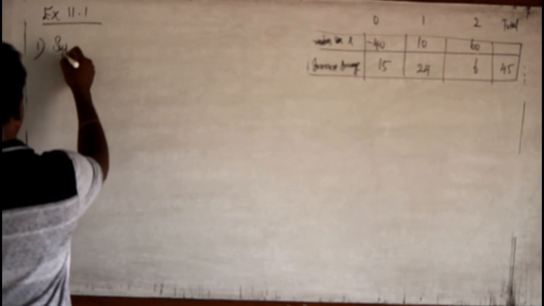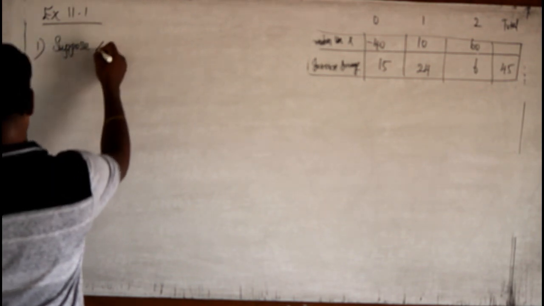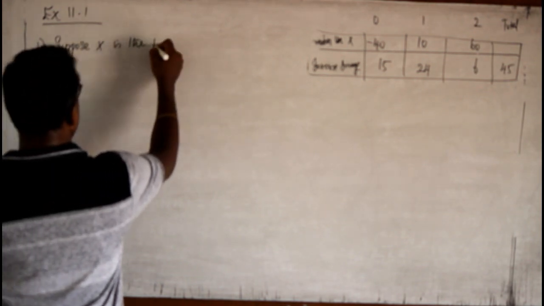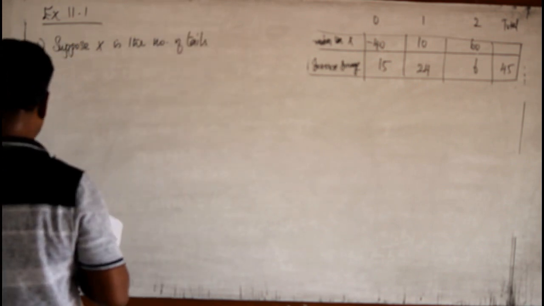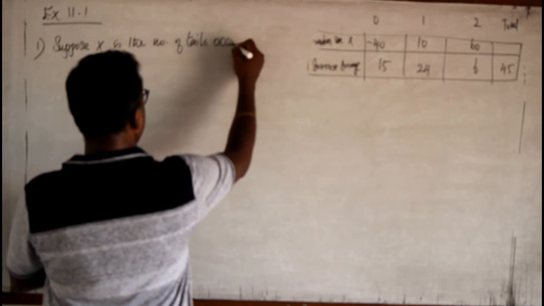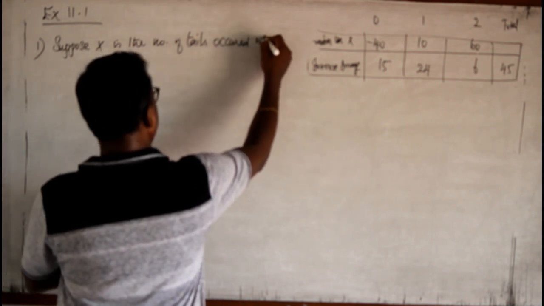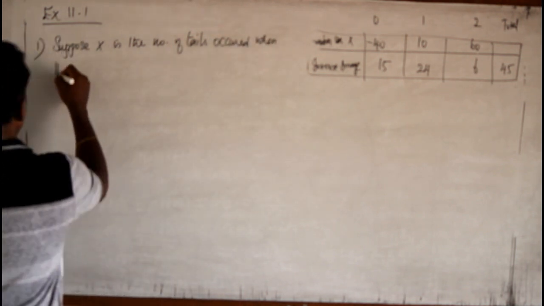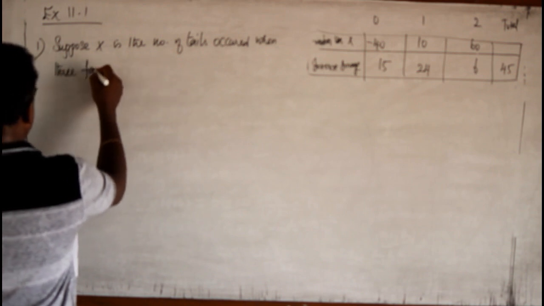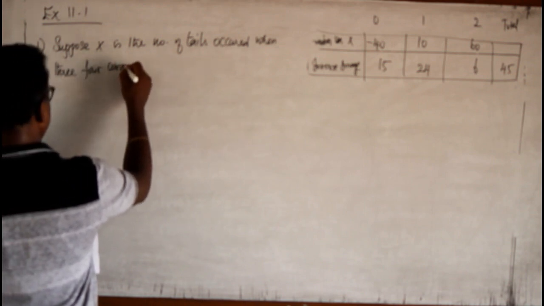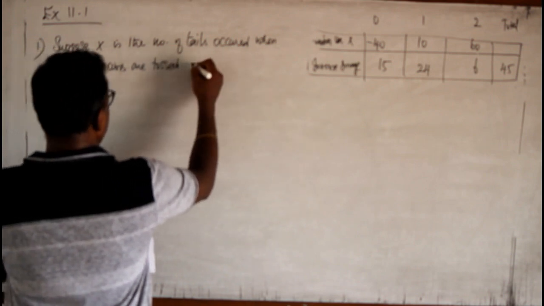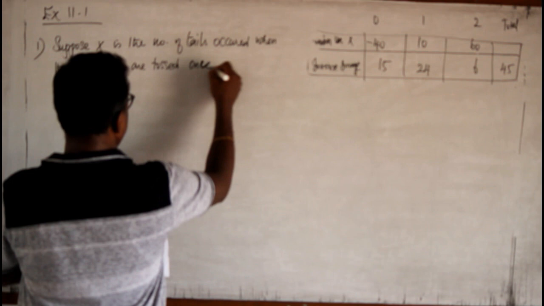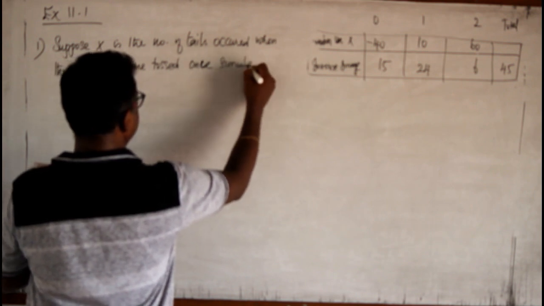Suppose x is the number of tails occurred when 3 coins are tossed once simultaneously.